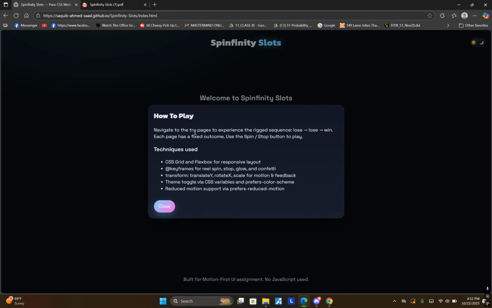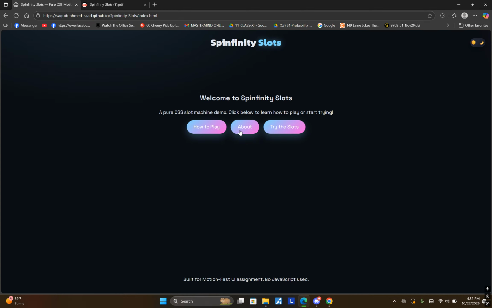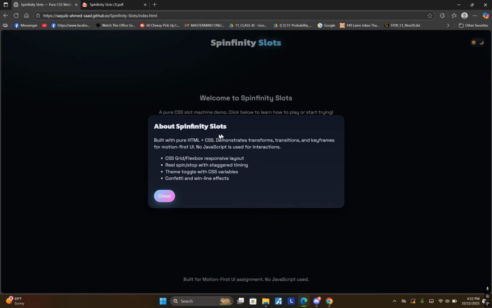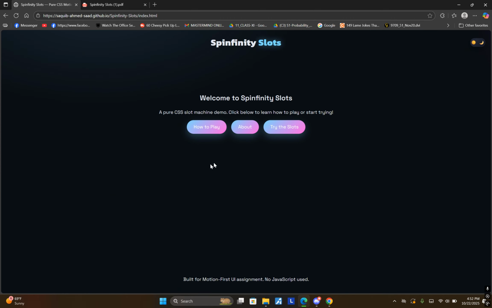So you navigate to the try pages to experience a rigged sequence: lose, lose, win. Each page has a fixed outcome. Use a spin or stop button to play. And this is just the techniques that we have used. We have already gone over these on the slides. And then the about section, it's also similar. So built with pure HTML plus CSS, demonstrates transforms, transitions, and keyframes for motion first UI. No JavaScript is used for interactions. Also, some of the things that we have gone over in the slides, and now, without further ado, we will go to the slots.